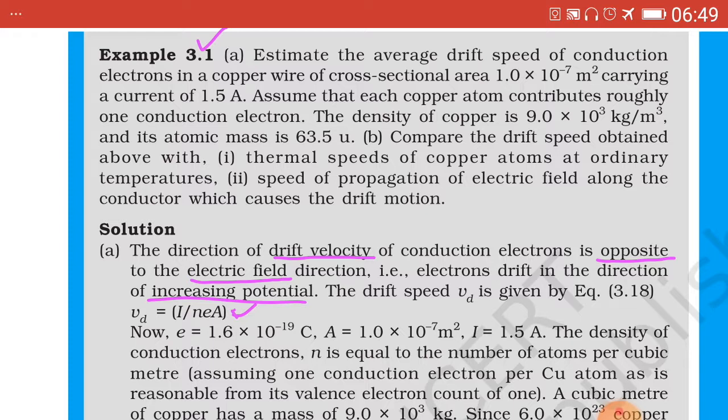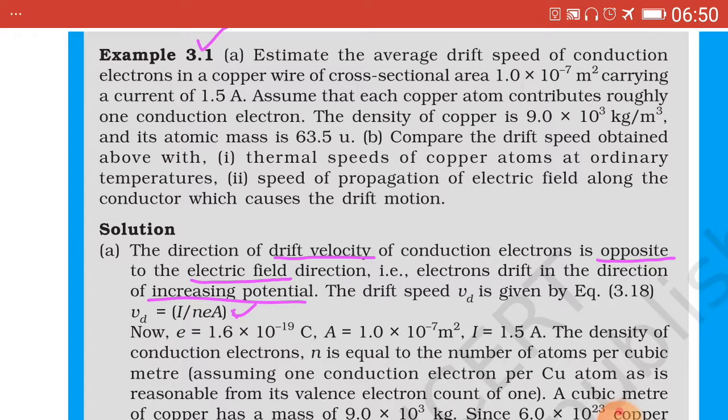First A part. Now this description need not be written, but certain words you can write. The direction of drift velocity is opposite to the electric field direction, that is in the direction of increasing potential.